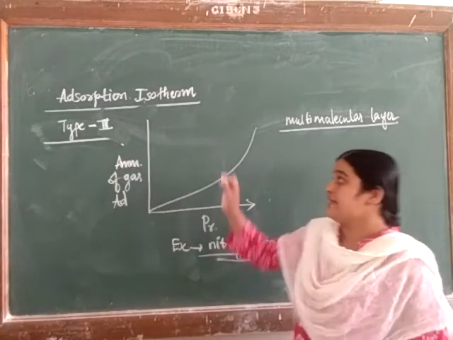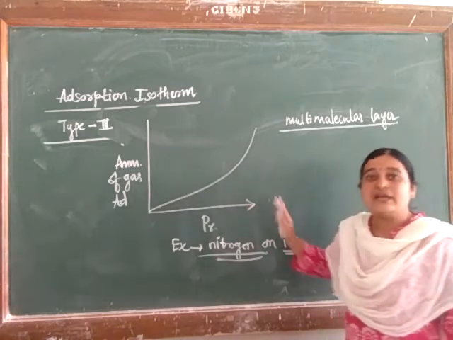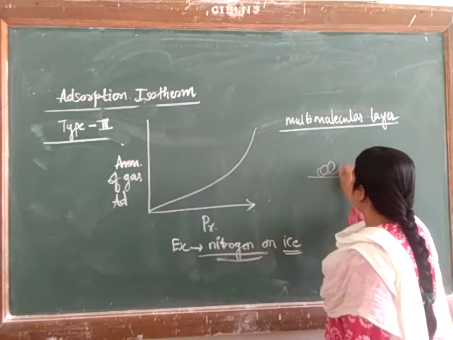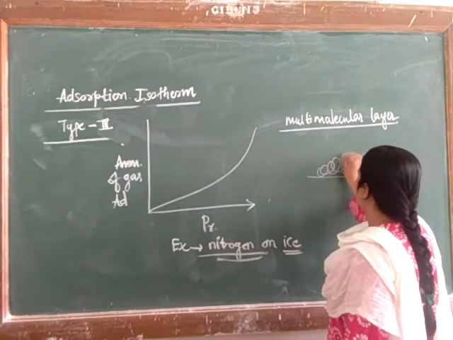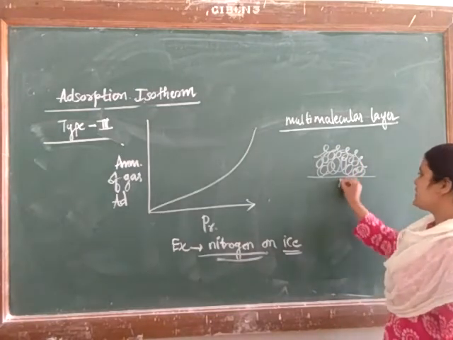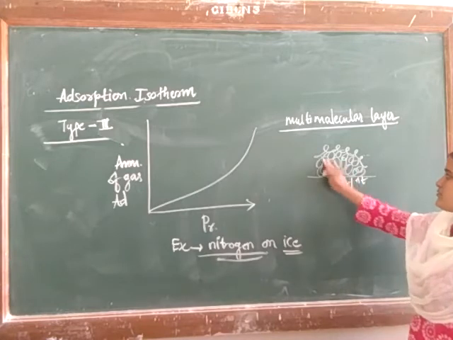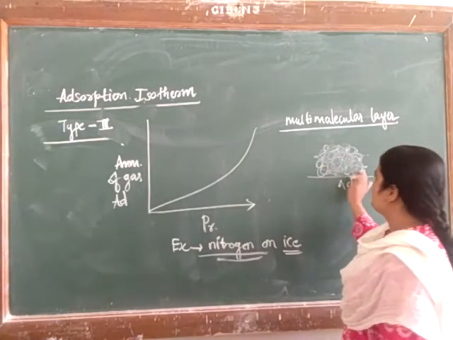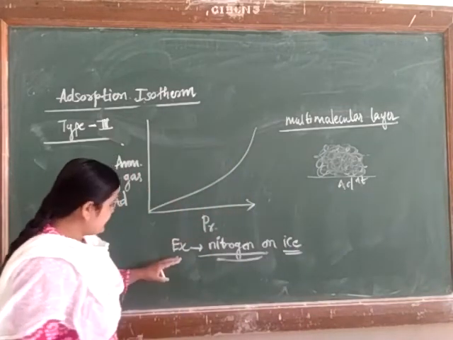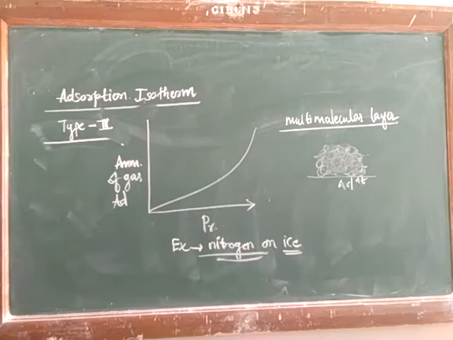Let's explain once again. Type 3. Here no transition point, no monomolecular layer. Directly the formation of the multimolecular layer. There is no formation of a monomolecular layer at all. This is our adsorbent. This is our adsorbate. Here the multimolecular layer is going to form. Only this much is there in type 3. The example is adsorption of nitrogen on ice itself.